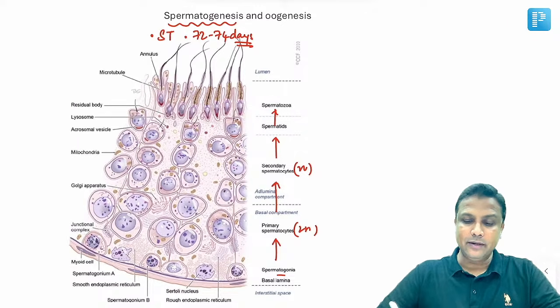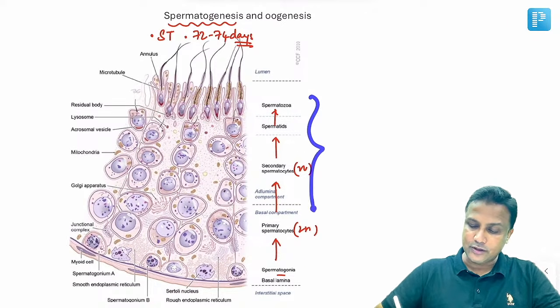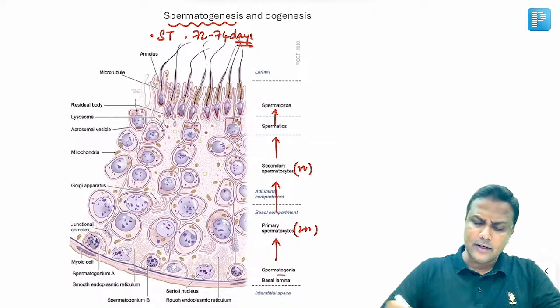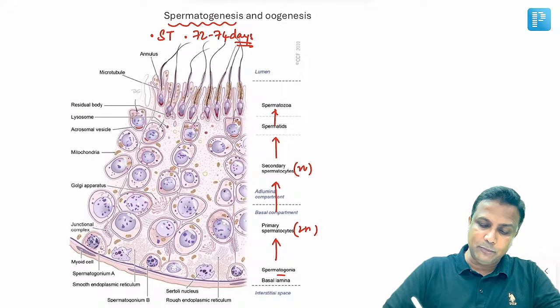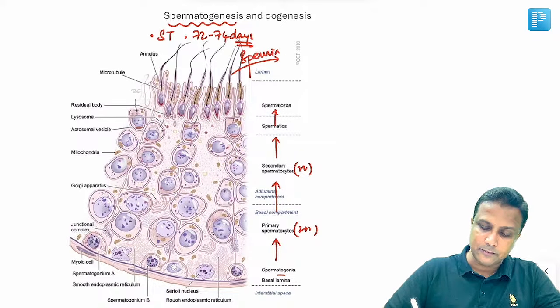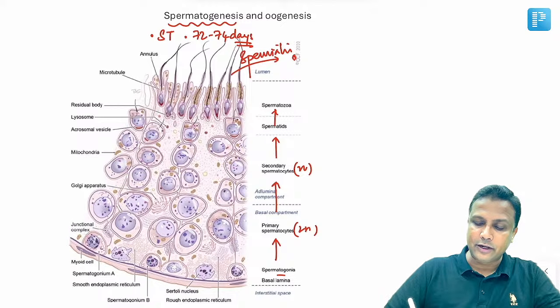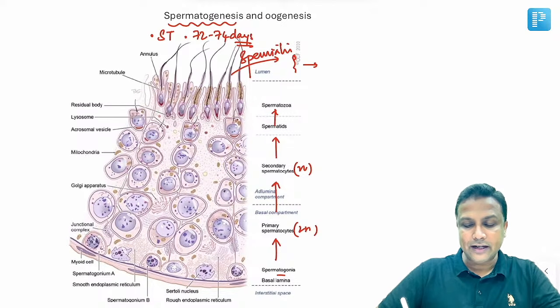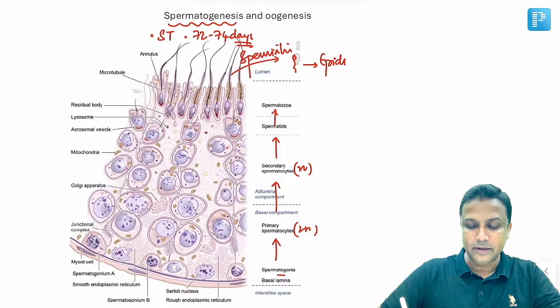So most of the time in your exam they're asking the questions here based on the sequencing. अच्छा, जैसे फॉर्म होगा तो क्या होगा? From the tip of the Sertoli cell, this spermatozoa will be released into the lumen, and this process is referred to as spermiation. After spermiation, the spermatozoa will start migrating, and finally they'll go to the epididymis.